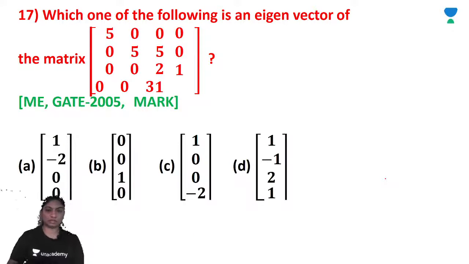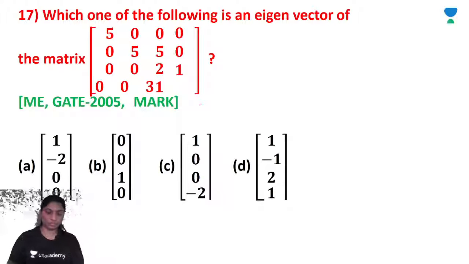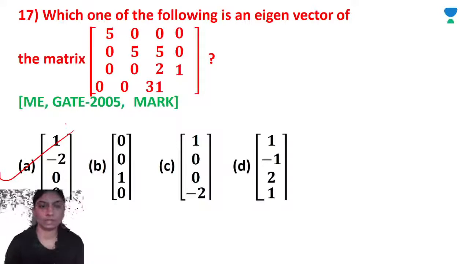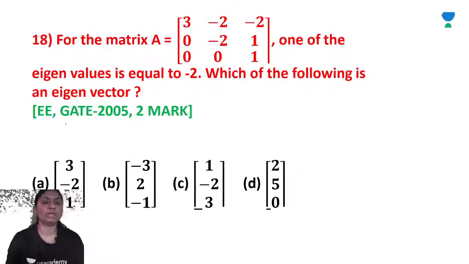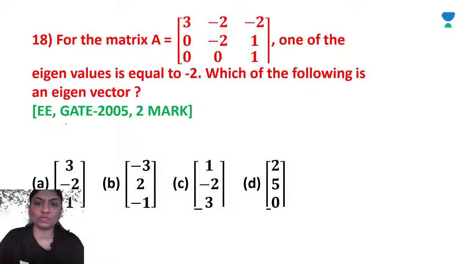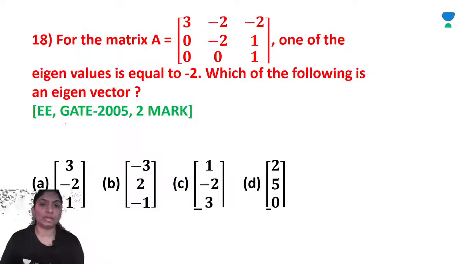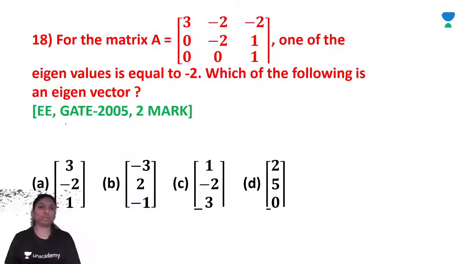So 1, 1, 1, so 1 minus 2, 0, 0, like this. Okay. So for the matrix A is equal to 3 minus 2 minus 2, 0 minus 2, 1, 0, 0, 1. One of the eigenvalues is equal to minus 2. Which of the following is an eigenvector? Okay, one of these eigenvalues is minus 2. Which of the following is the eigenvector?